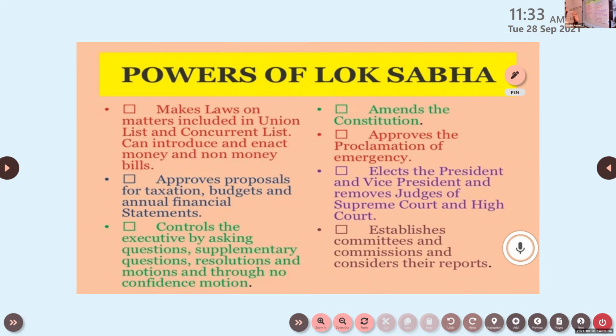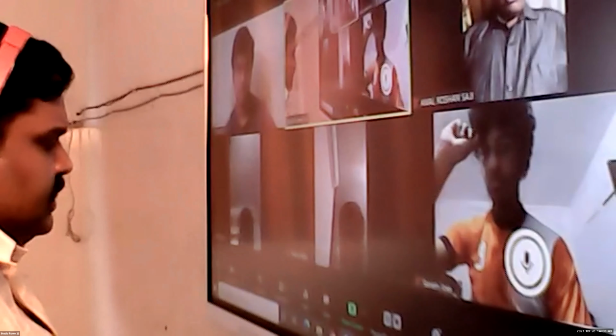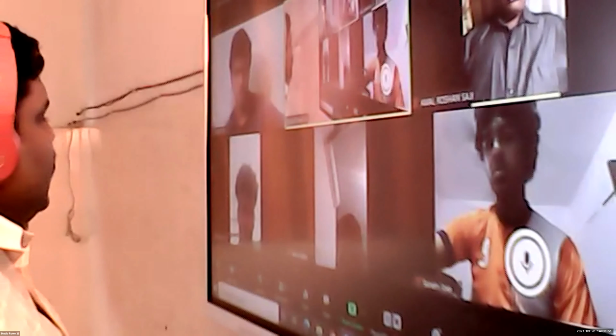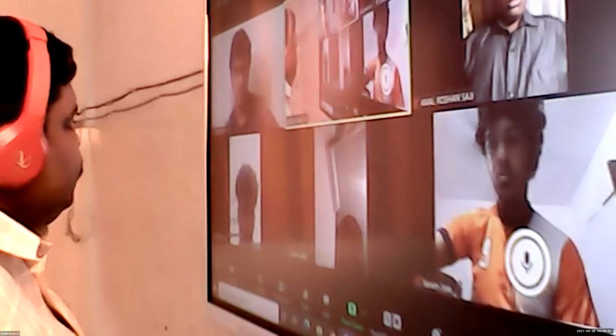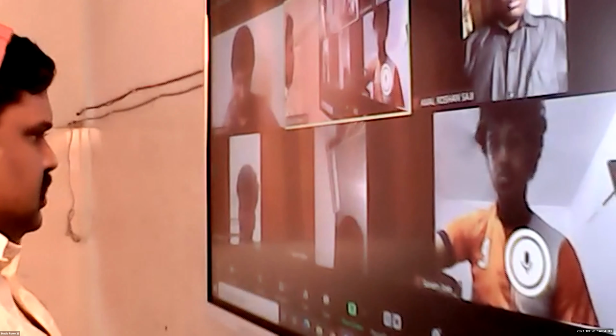Approve the proclamation of emergency. So what do you mean by emergency? Can anyone tell me what is emergency? Means in emergency situation, we want to change the laws of the constitution. Okay, sometimes. We know that we are enjoying the fundamental rights. In some special circumstances or situations, the government can prohibit or ban each and every individual from enjoying these fundamental rights. Clear?